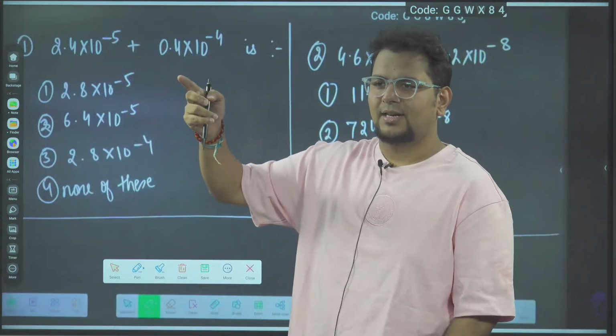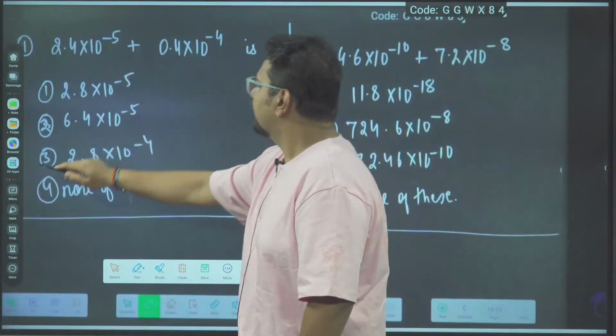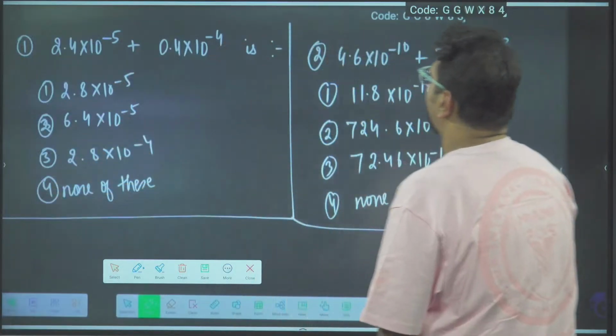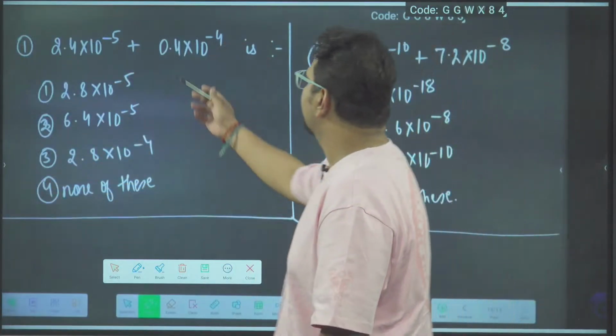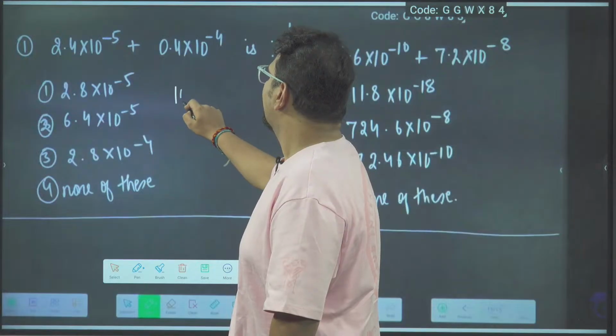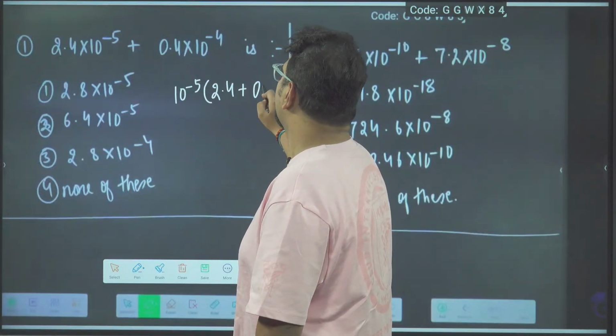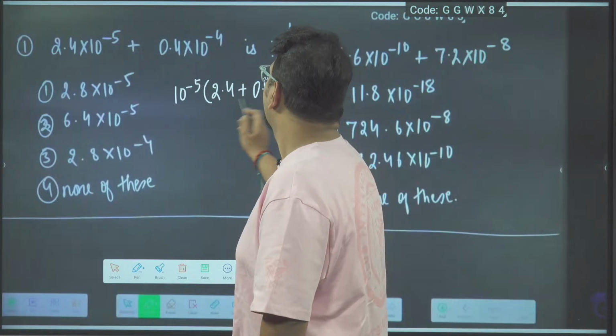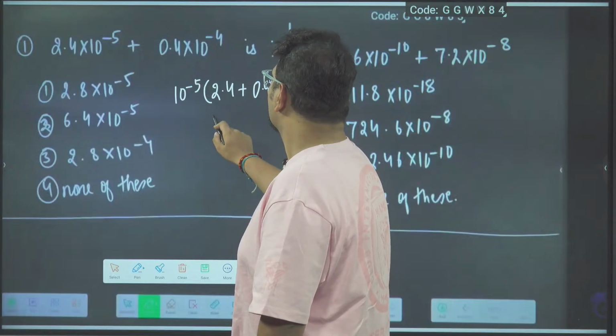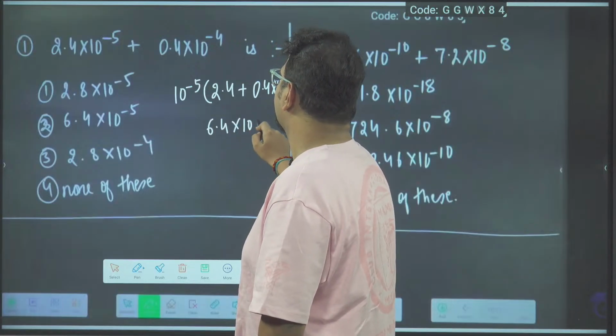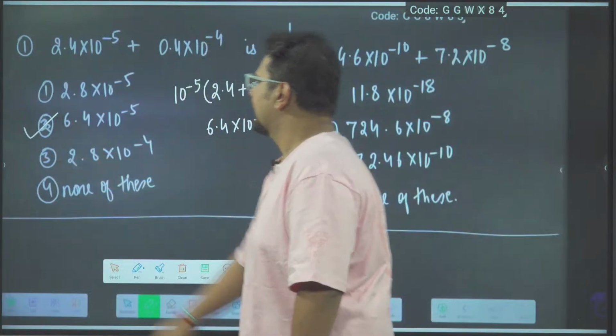Let's start. So 2.4 10 power minus 5 plus 0.4 10 power minus 4. The answer of this question we wanted. So I can take 10 power minus 5 common. So I will get here 2.4 plus 0.4 into 10. That is 4. So 4 plus 2.4 is 6.4 10 power minus 5. So this is coming second option.